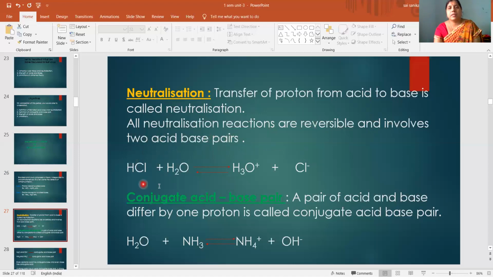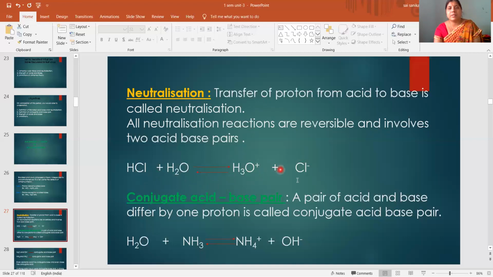So here you see the reaction. HCl is acid because it donates protons, and H2O is a base because it accepts protons. Here HCl is donating proton to H2O. HCl is converting into Cl minus, and H2O is converting into H3O plus. This is donating proton, this is acid, this is base. Again these are converting, so a reversible reaction will take place.